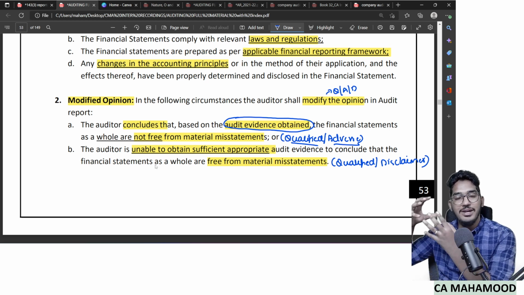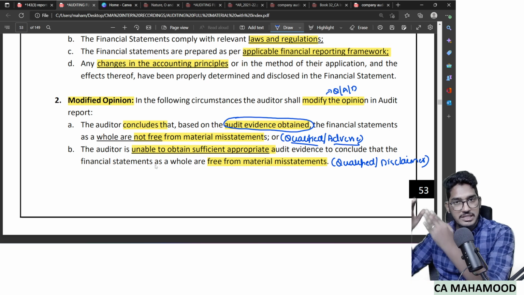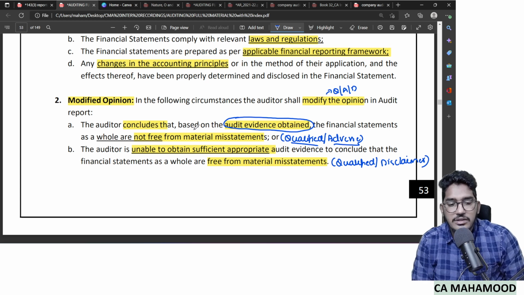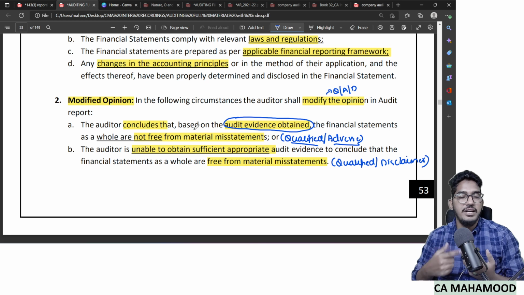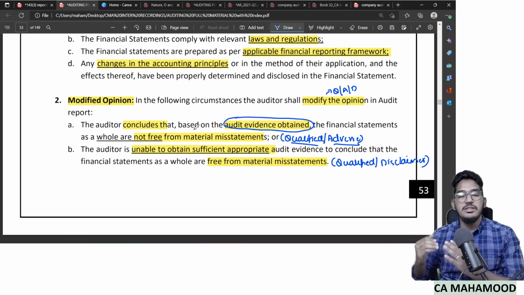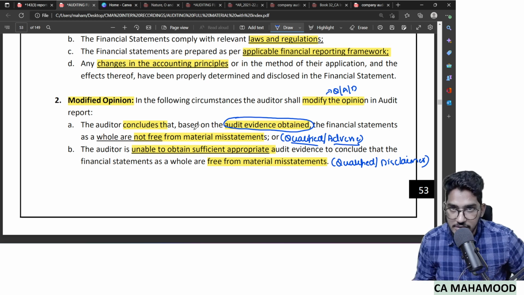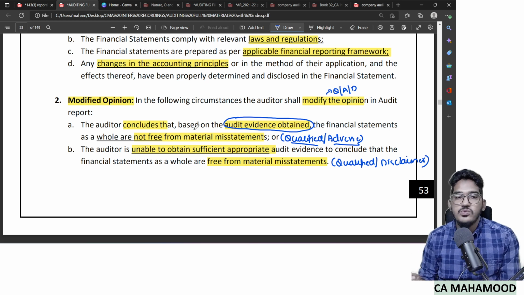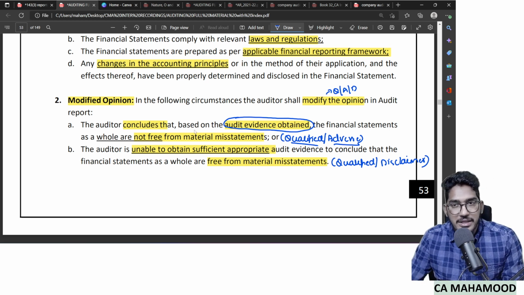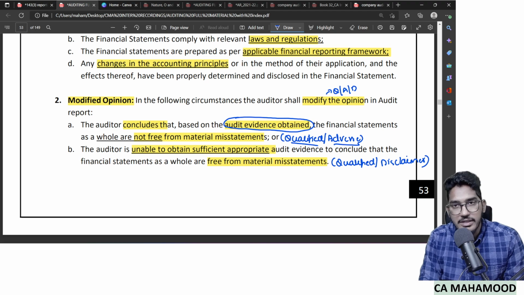And the definitions of qualified, adverse, disclaimer, we have seen separately in that next paragraph. Hope you are clear with this modified opinion definition. Guys, this modified opinion has been defined in such a manner that it will take into its perspective qualified, adverse, disclaimer. And the individual definitions of qualified, adverse, disclaimer, that also we have seen. Clear? So this is what we have regarding the different kinds of modified opinion and unmodified opinion. The remaining discussion we will try to have in our next session.